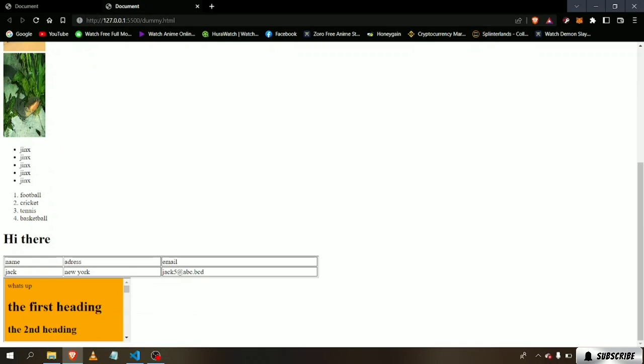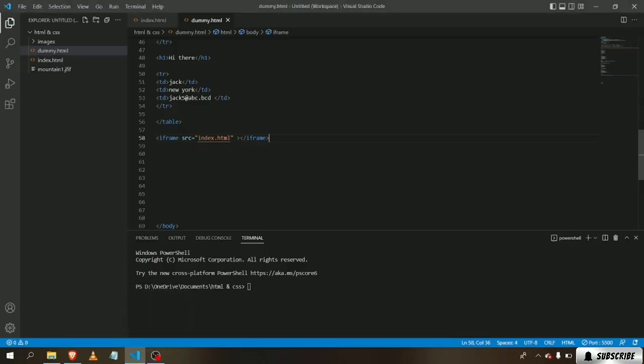Now you can see the other website that we made, you can view its contents. Now for me it's very small right now, right? So if we want to make it bigger or even smaller, you can just go to iframe, inside here, we're going to type in width and give our desired choice.